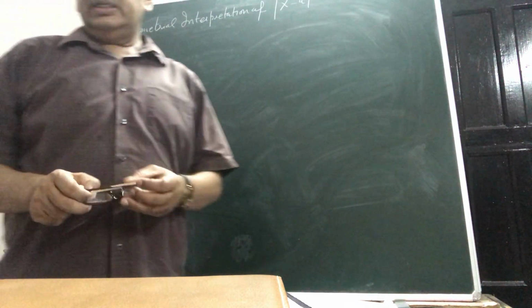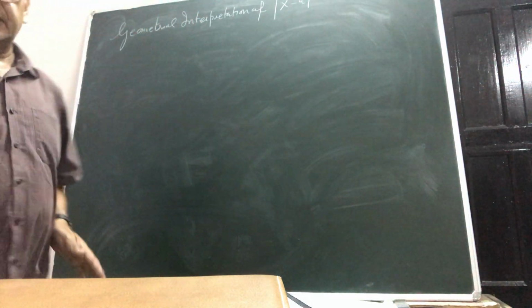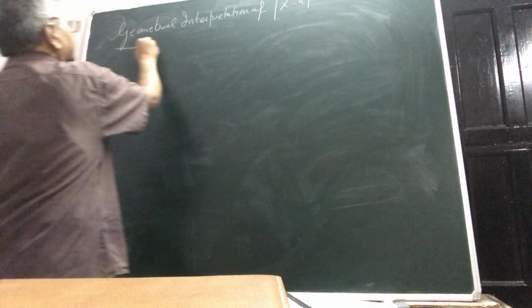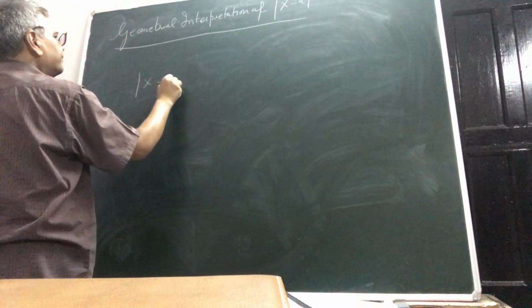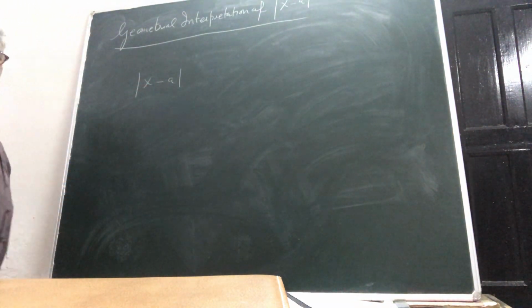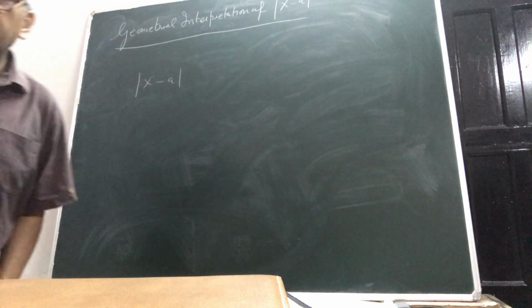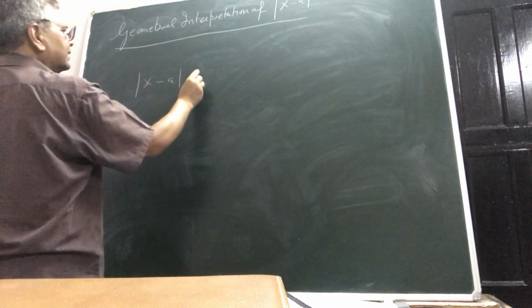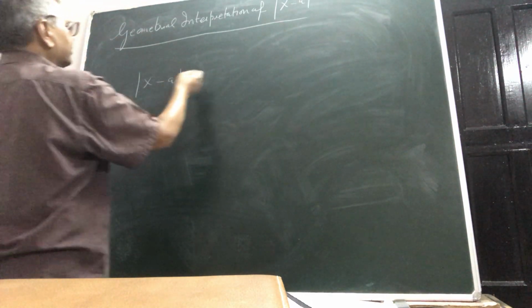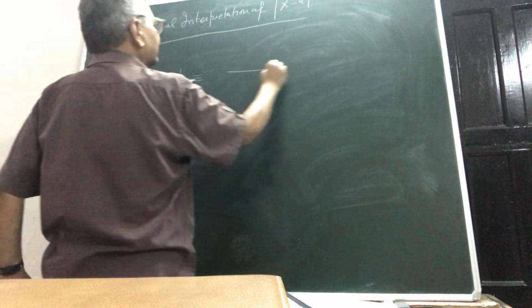This point needs to be understood: what we actually mean by the geometrical interpretation of mod x minus a. I would like to make the geometrical meaning plain and clear.